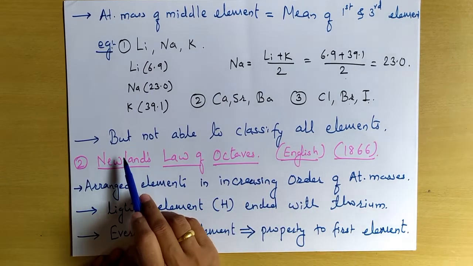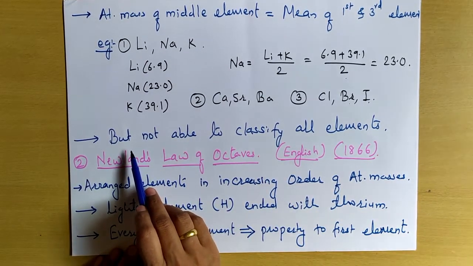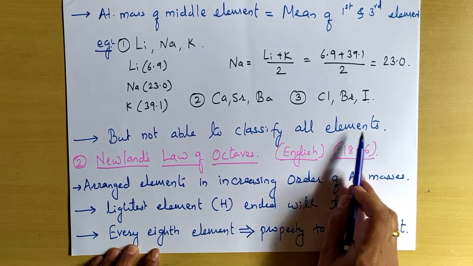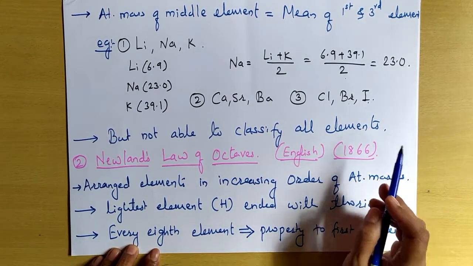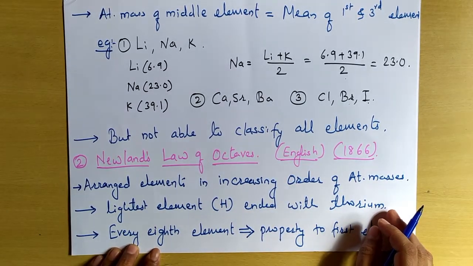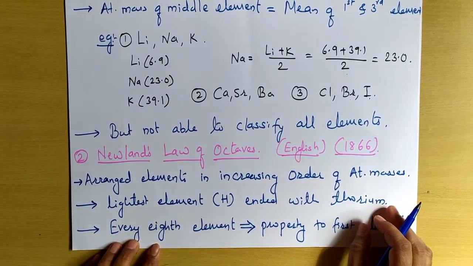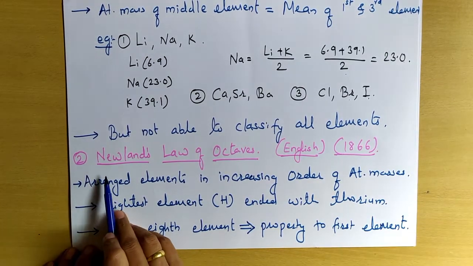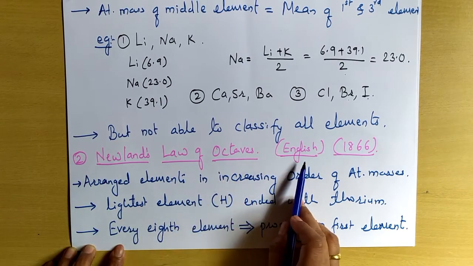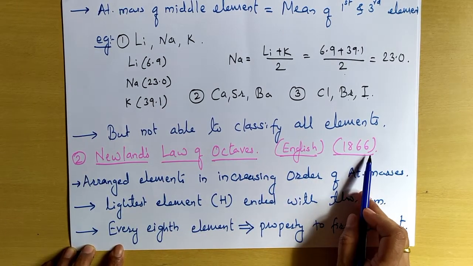But what was the drawback of this Dobereiner triad? He was not able to classify all the elements according to this method. Only few elements obeyed this particular property or the law. Then the next is about the scientist Newlands. He was an English scientist in the year 1866.